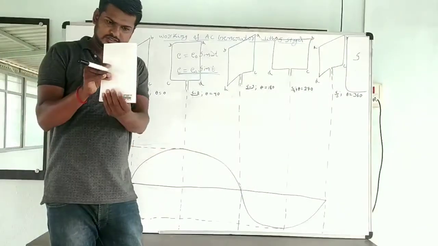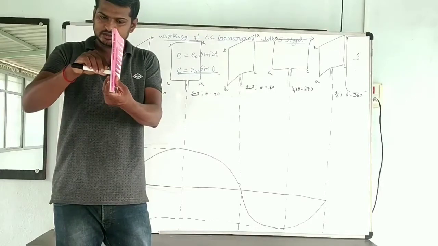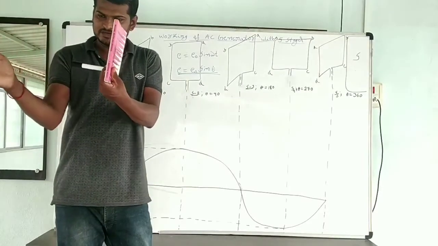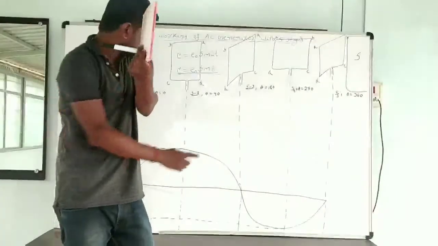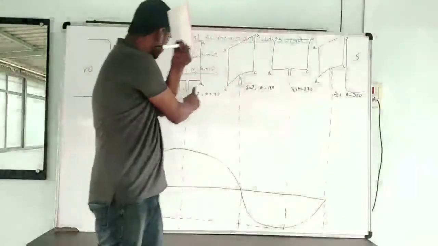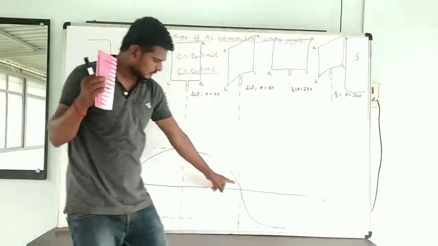Next the coil rotates again. The plane of the coil is perpendicular to the field, and the area vector will be anti-parallel. Theta is 180 degree. Sin 180 is again 0, so the induced EMF will be 0.